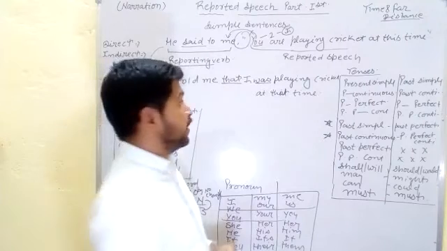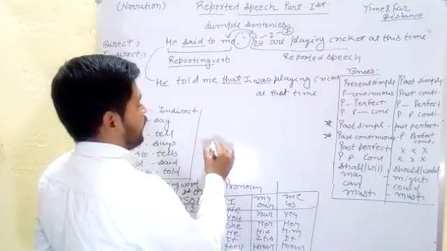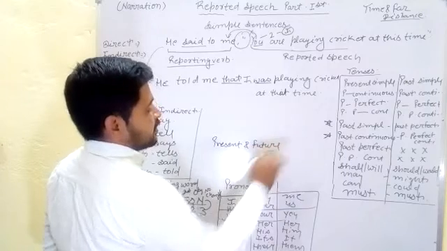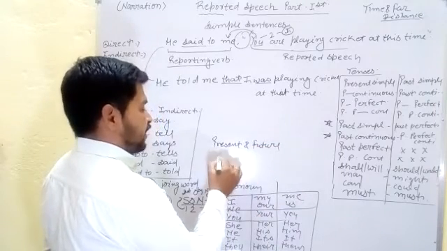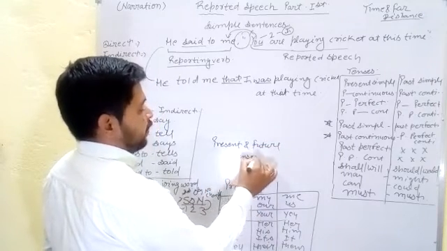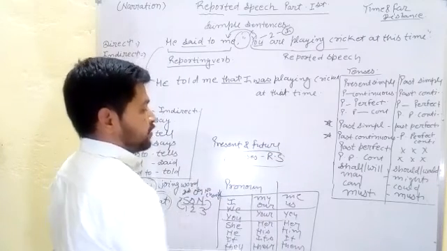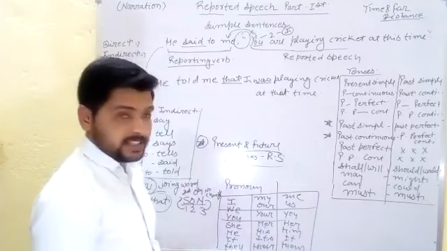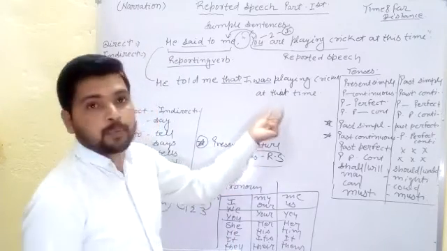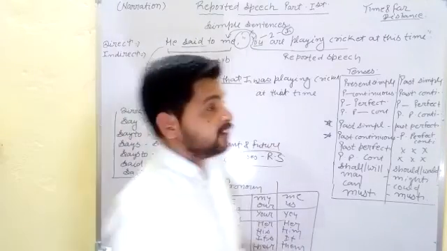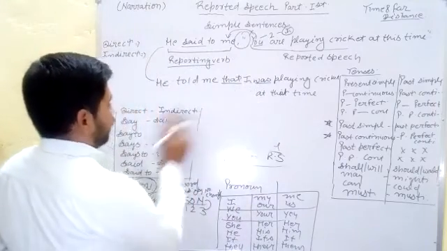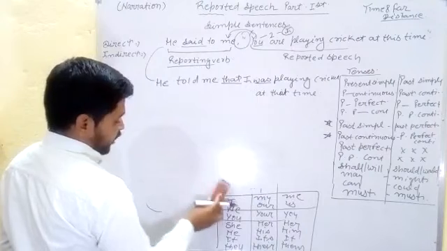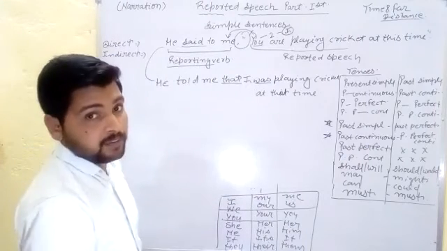One more thing, students: if you can find in the reporting verb any present and future tense, then we can't change the tenses in reported speech. It is a very important rule, you know that. If you can find the reporting verb in present and future tense, then we cannot change the tenses in reported speech. We can easily understand these types of examples. You can look on the board. It is very easy. This type of example is mostly asked in competition examinations.